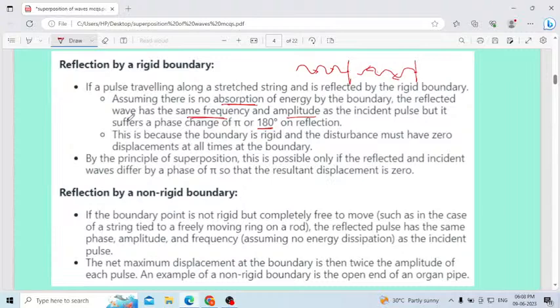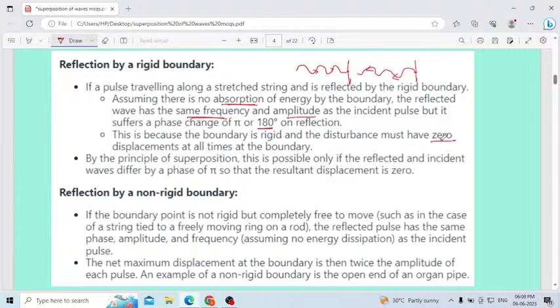In the case of a rigid boundary, the incident pulse and the reflected pulse both have the same frequency and the same amplitude, and the phase difference between the incident pulse and the reflected pulse will be 180 degrees, because both are traveling in a straight line on reflection. This is because the boundary is rigid, so the disturbance must have zero displacement at all times at the boundary.